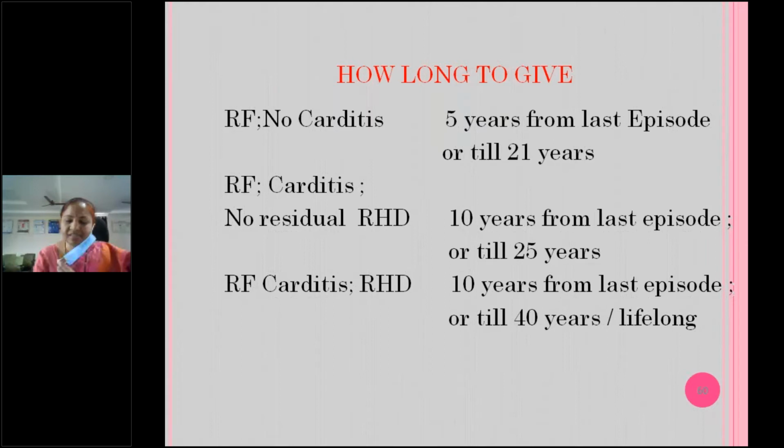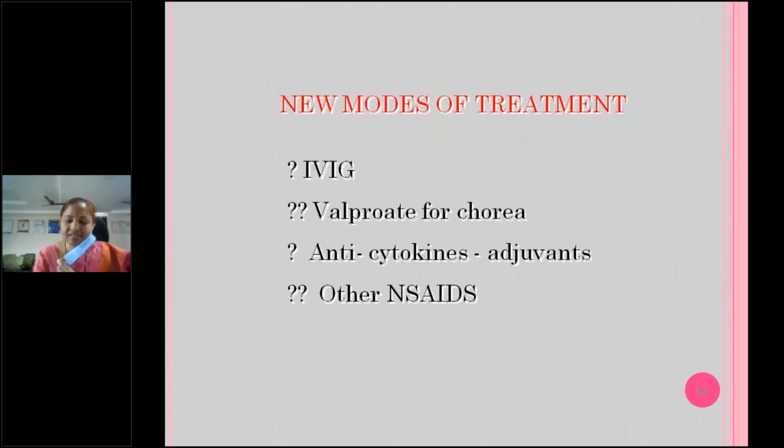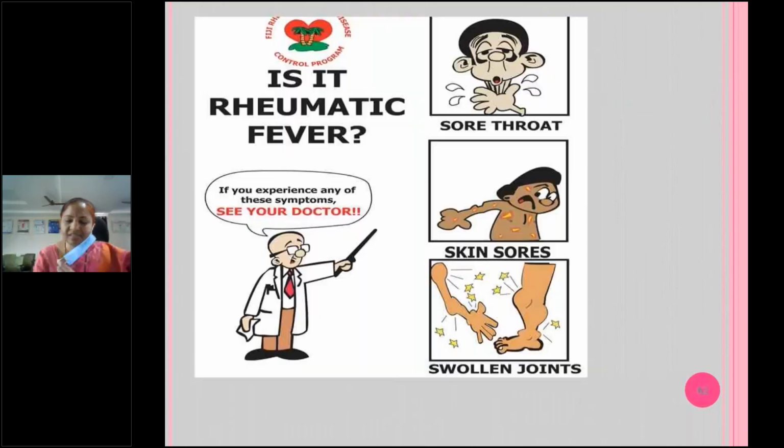In rheumatic fever, new modes like valproate for chorea and IV immunoglobulins can be tried, but till now we were using aspirin and prednisolone for acute rheumatic fever. For only joint pains, we will give only aspirin. For carditis without congestive heart failure, better to go for prednisolone. If you give aspirin initially, we have to add prednisolone, but in case of carditis, prednisolone will be given. After 4 to 6 weeks, we will taper and stop the prednisolone, but aspirin will continue up to 12 weeks.